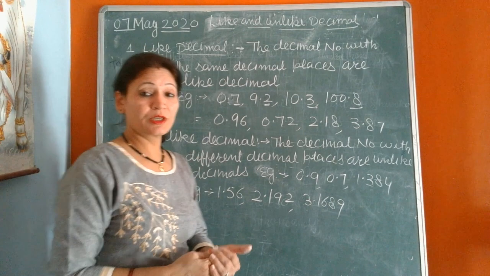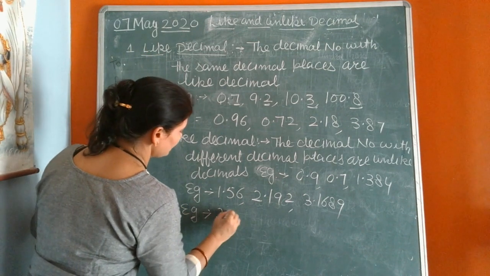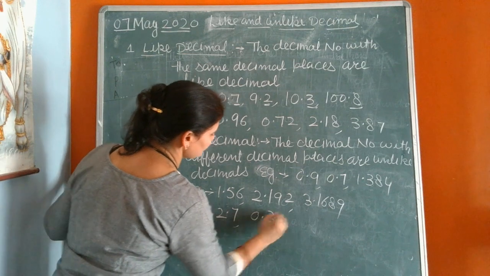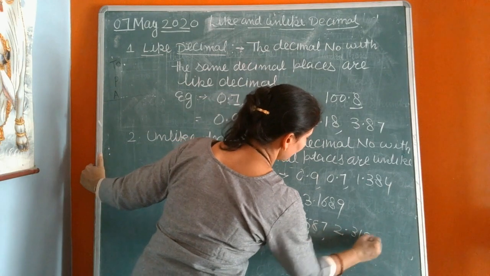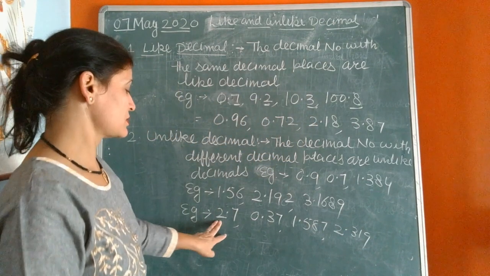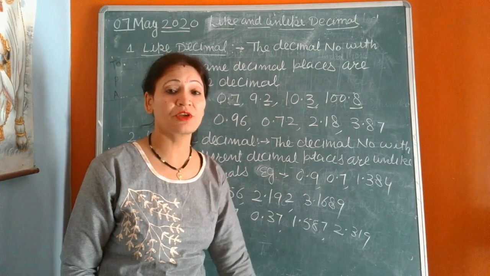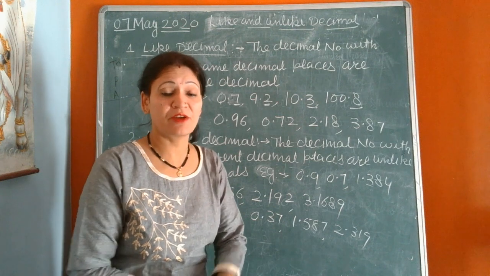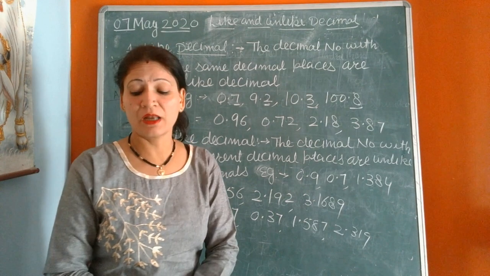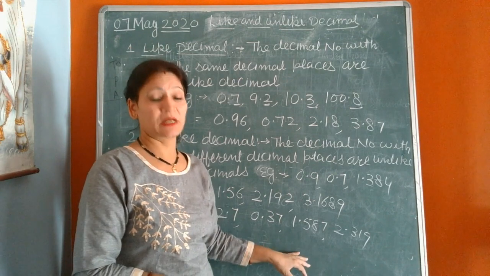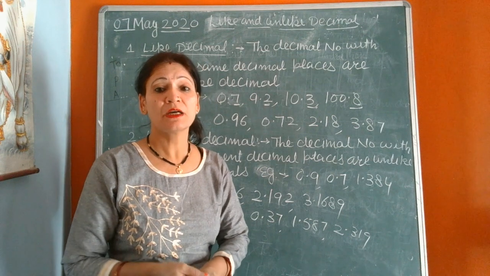Now take one more example: 2.7, 0.37, 1.587, 2.391. Now first we will see 2.7, 0.37, 1.587 and 2.391. These decimals have different places, so these are unlike decimals. All numbers have different places, so it is called unlike decimals.